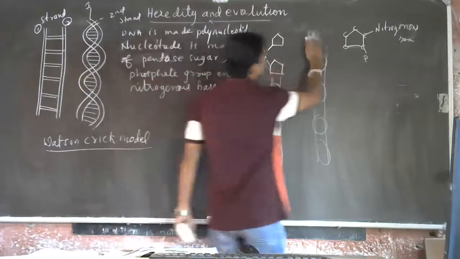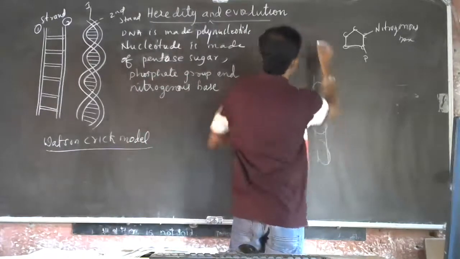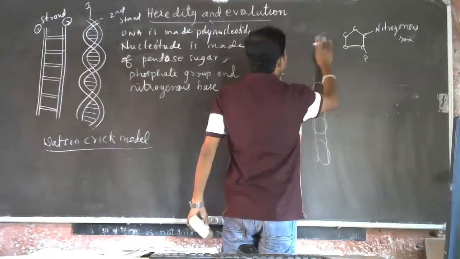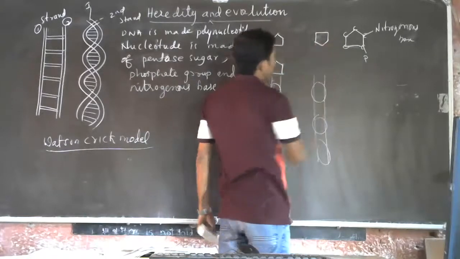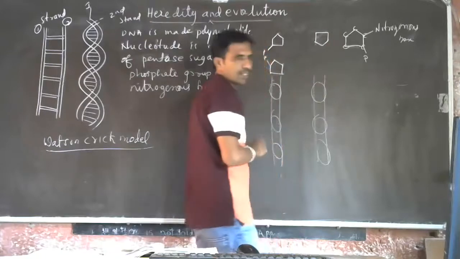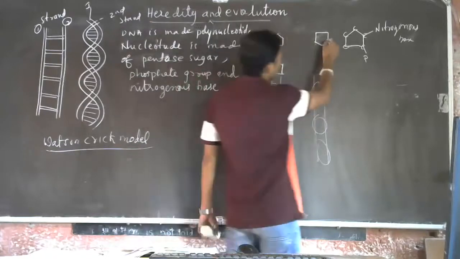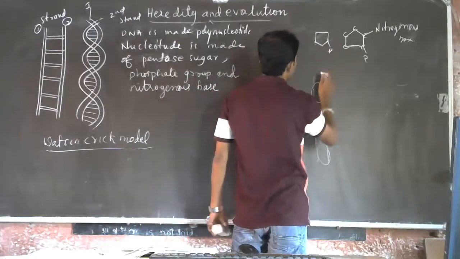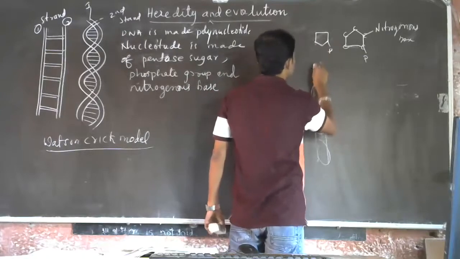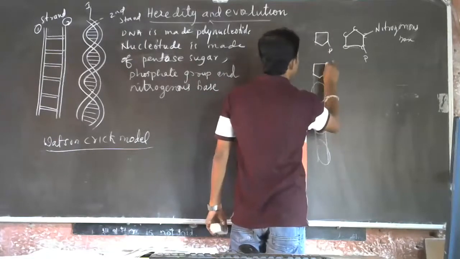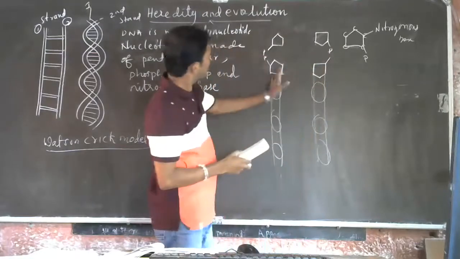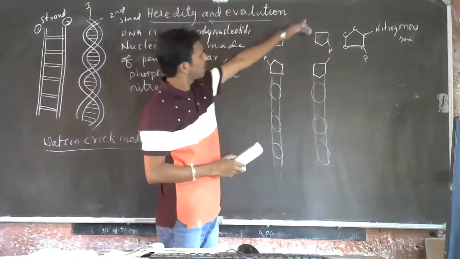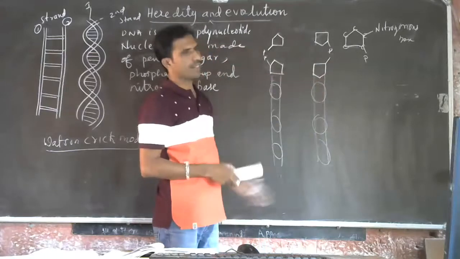And here, this is also a polynucleotide which contains nucleotides, and it is anti-parallel. See, this is facing downwards, like anti-parallel.